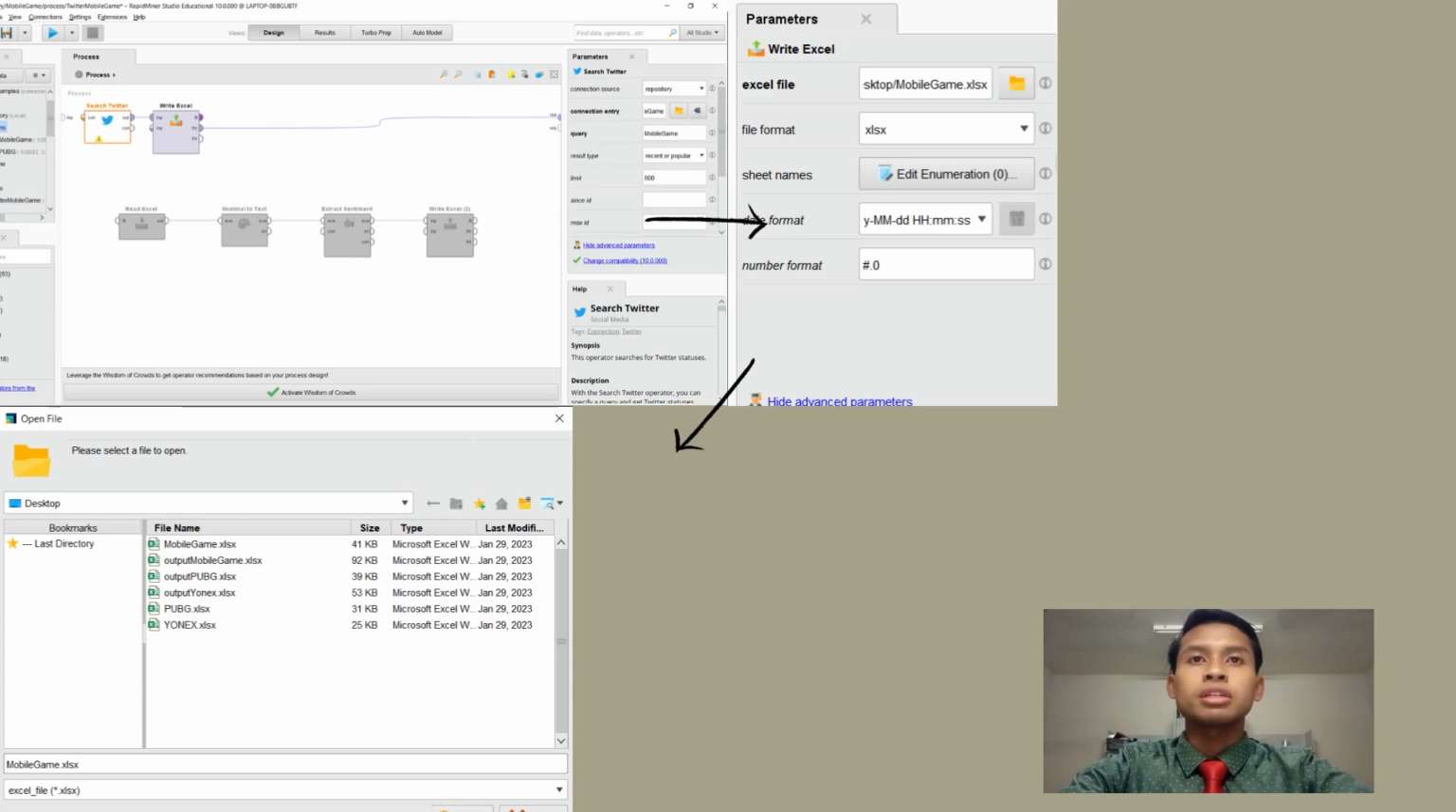We drag write Excel from the operator and then press the write Excel box, and in the parameter section, press the button in the Excel file section. Later, open file will come out, and then we select the desktop to save the data.